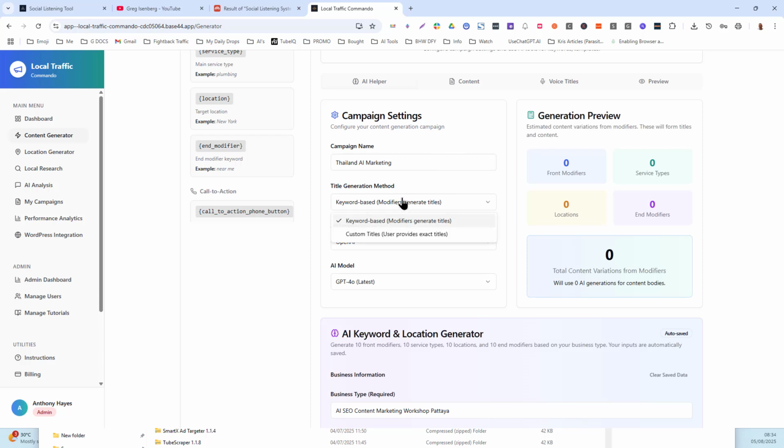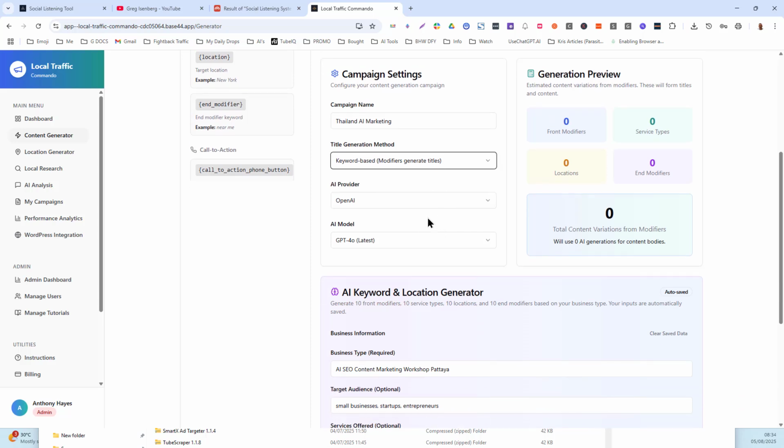So you've got 2 choices here for the title generation. You can use custom titles. I give you a custom GPT to use for that. It's specific for this, that's it on the thank you page, on the tutorial page. And we've got keyword based modifiers and titles. This is where people are getting a little bit confused. Plus we have a choice of AI providers. You can use Google, Anthropic, OpenAI, or you can choose from OpenRouter.